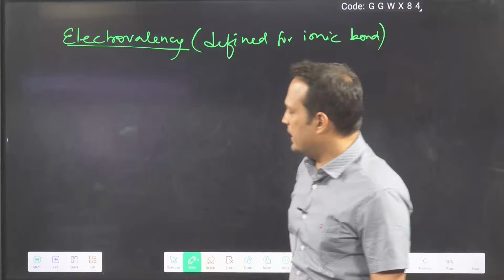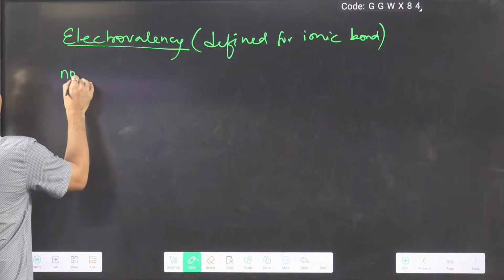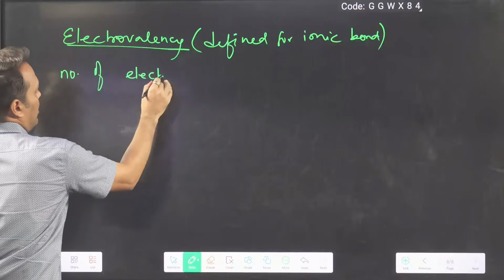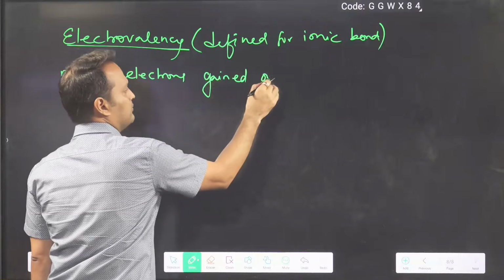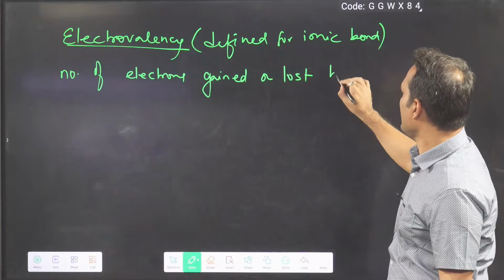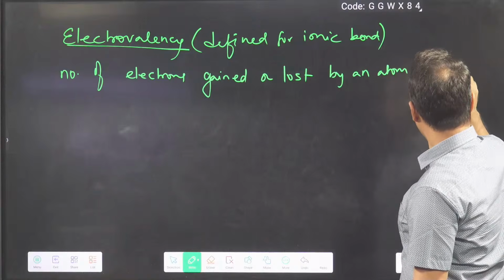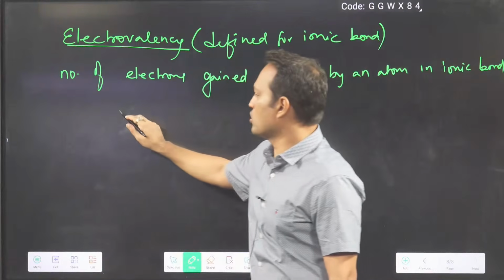Electrovalency is simply the number of electrons gained or lost by an atom in an ionic bond. How many electrons are lost or gained?